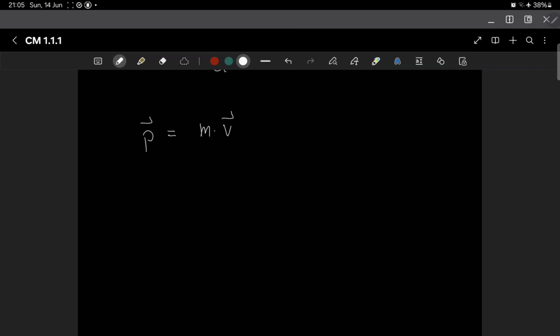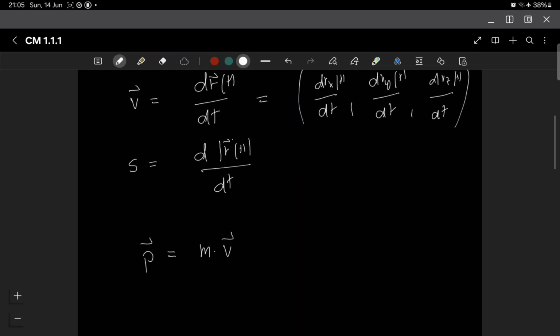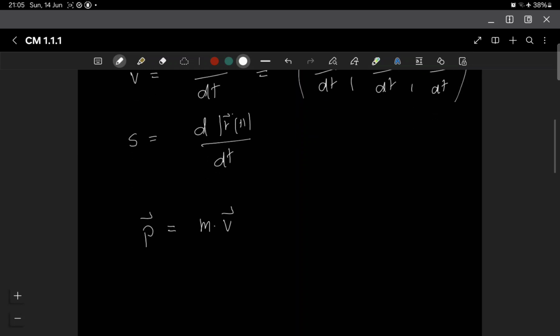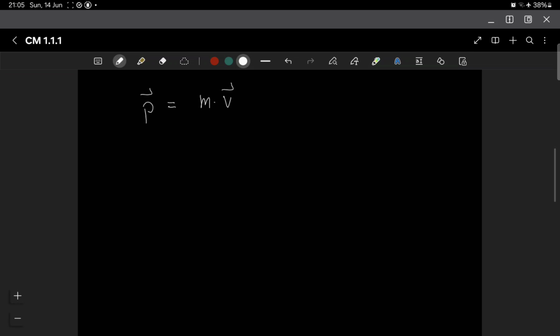So this is also a vector quantity, and it's just the velocity multiplied by the mass. And now we come to a very important law, which is known as Newton's second law, and it's basically that dp/dt, the derivative of p with respect to t, is equal to the force.